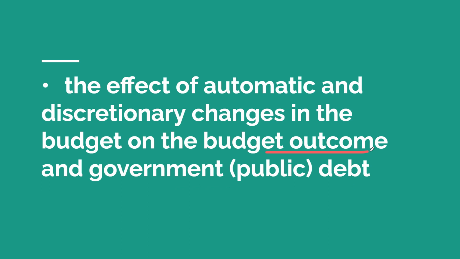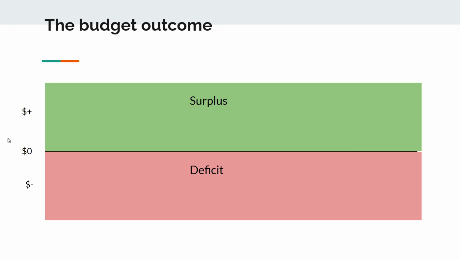Remember that the budget outcome measures all the money in versus all the money out over a period of time, and so in that sense it is called a flow measurement. And the level of government debt is what we call a stock measurement because it measures the total stock of debt at a point in time. So really what we're trying to do is link how these changes affect the budget outcome and therefore the level of government debt. We've absolutely already looked at this relationship between outcome and debt. I just wanted to add an extra little bit here.